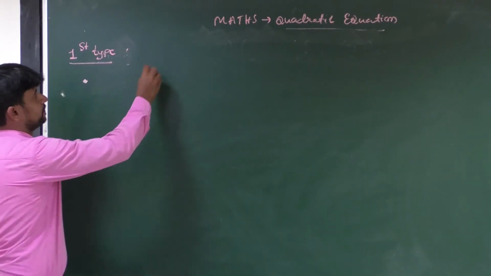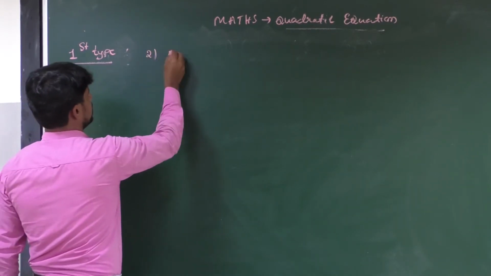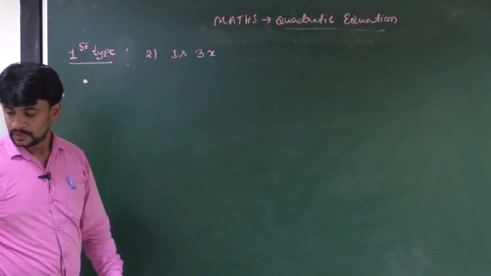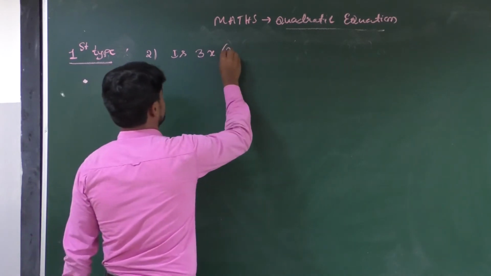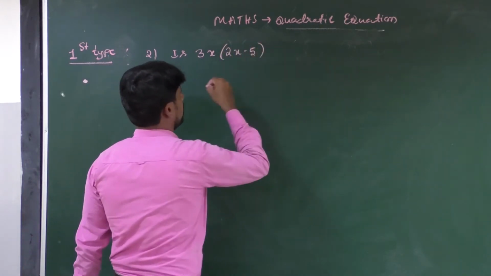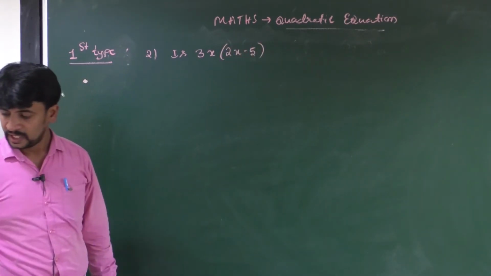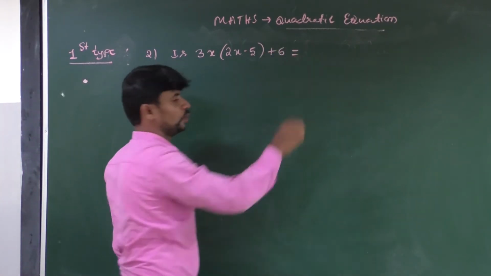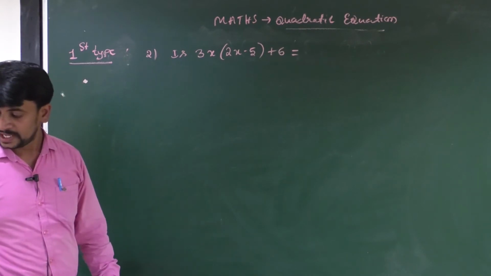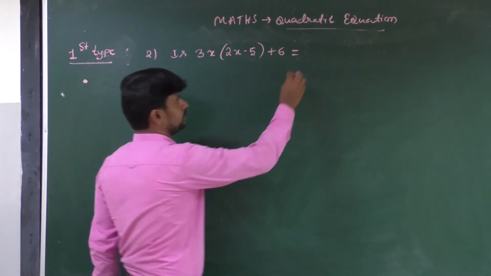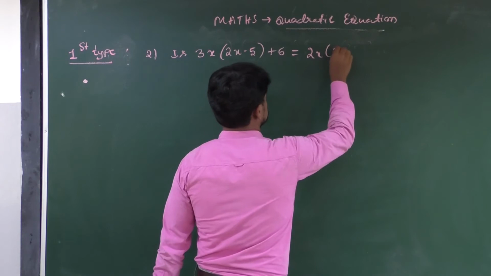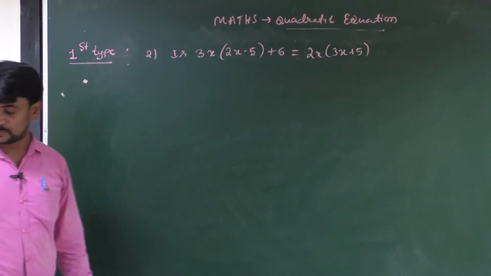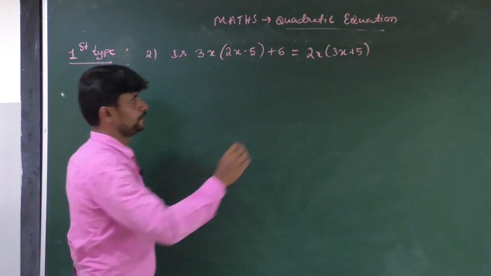Second question is 3x into 2x minus 5 plus 6 is equal to 2x into 3x plus 5 minus 6.